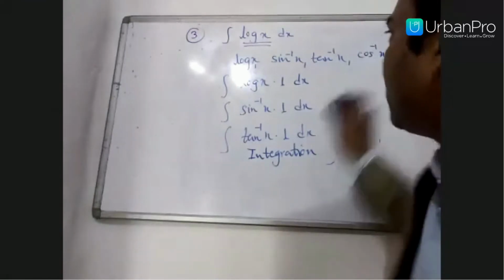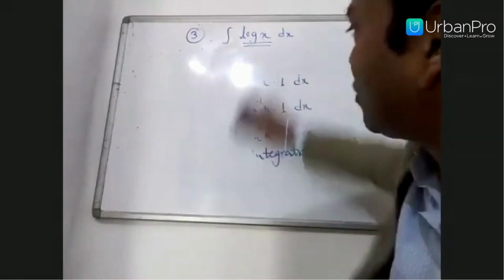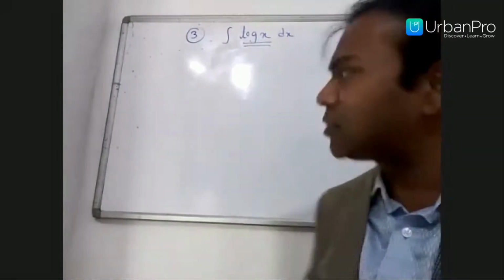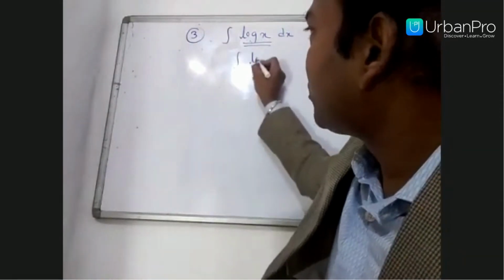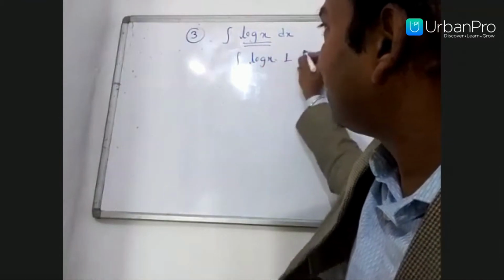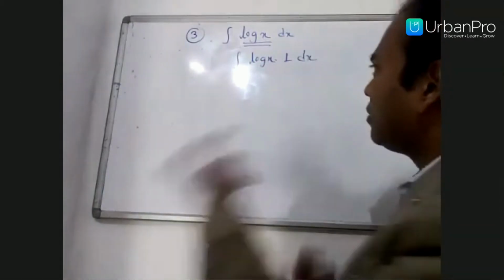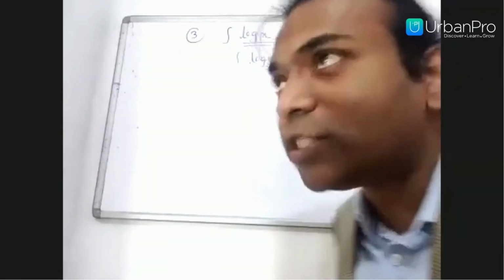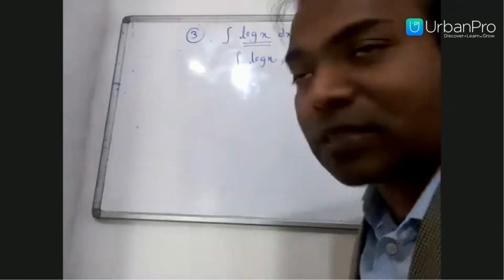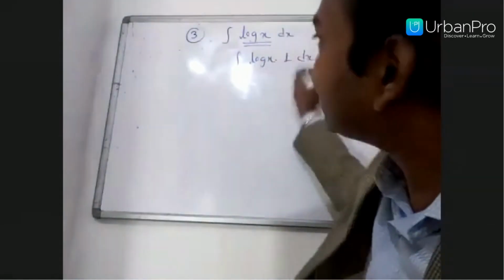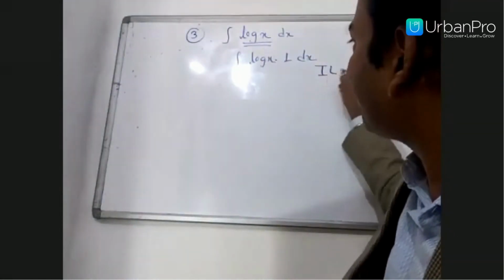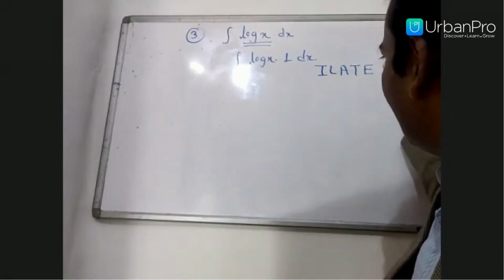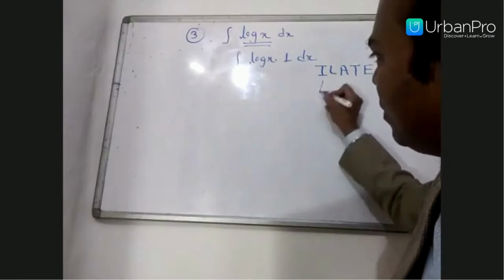So see, log x into 1 now becomes two functions. You know in integration by parts, two functions will be there. So what priority do you have to take, meaning which is the first function and which is the second function? For that selection, we have to use the rule which we call the ILATE rule.